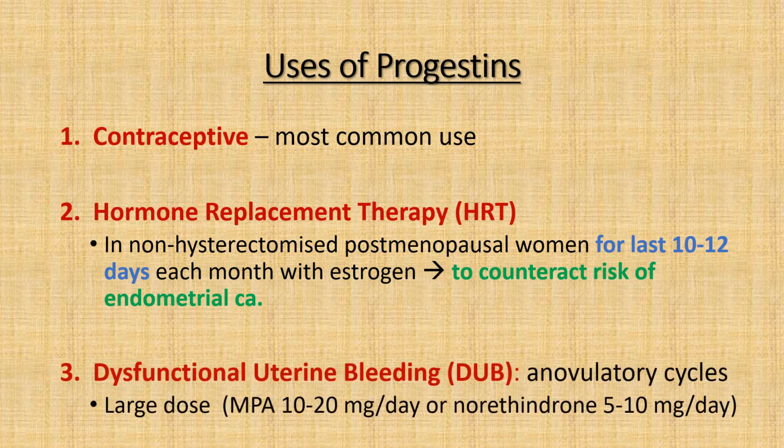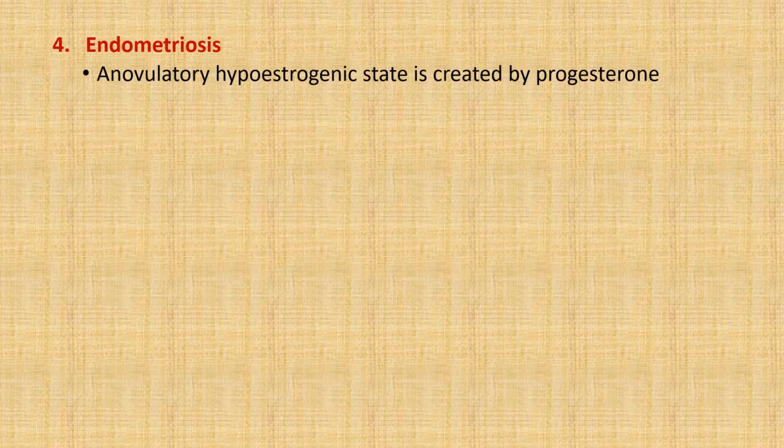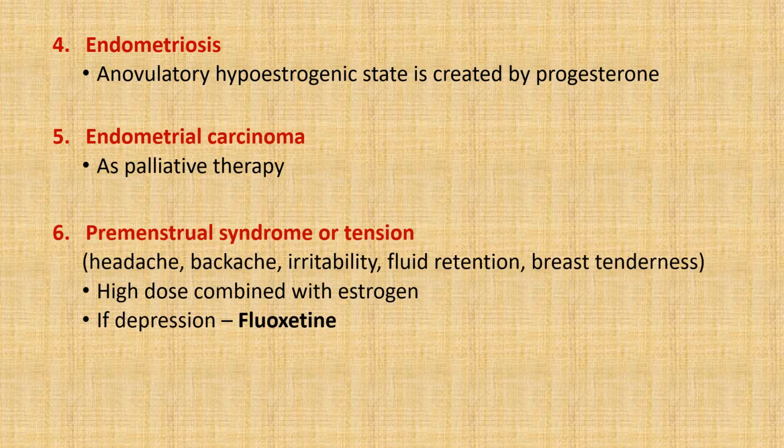The next use is dysfunctional uterine bleeding associated with anovulatory cycles. A large dose of medroxyprogesterone acetate 10 to 20 mg per day or norethindrone 5 to 10 mg per day is given. The other uses are endometriosis, endometrial carcinoma, premenstrual syndrome or tension, which is characterized by headache, backache, irritability, fluid retention, and breast tenderness. Progesterone is given in high dose combined with estrogen. If there is a depression, then fluoxetine is given. The last use is threatened abortion, but only if there is progesterone deficiency.